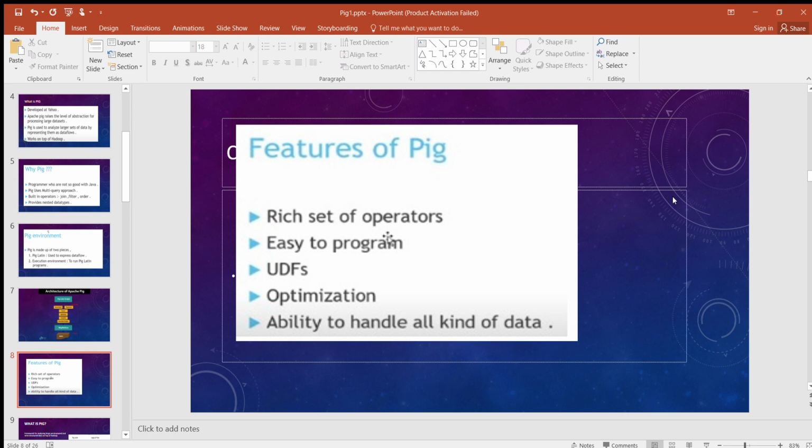Pig provides the facility to create user-defined functions in other programming languages such as Java and invoke or embed them in a Pig script. Optimization. The tasks in Apache Pig optimize their execution automatically. So the programmers need to focus only on semantics of the language. Ability to handle all kinds of data. Apache Pig analyzes all kinds of data, both structured as well as unstructured. It stores the result in HDFS, Hadoop Distributed File System.